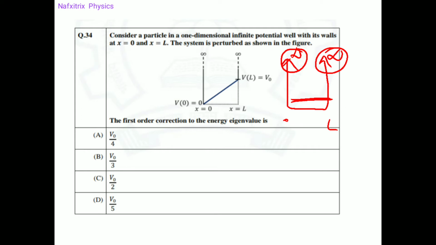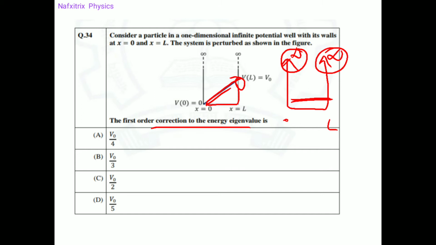But here we can see the potential is varying from here to here, and finally it comes to V of L equals V naught at this point. It is varying in this manner. So this is nothing but the perturbation, and now we need to find the first order correction to the energy eigenvalue.